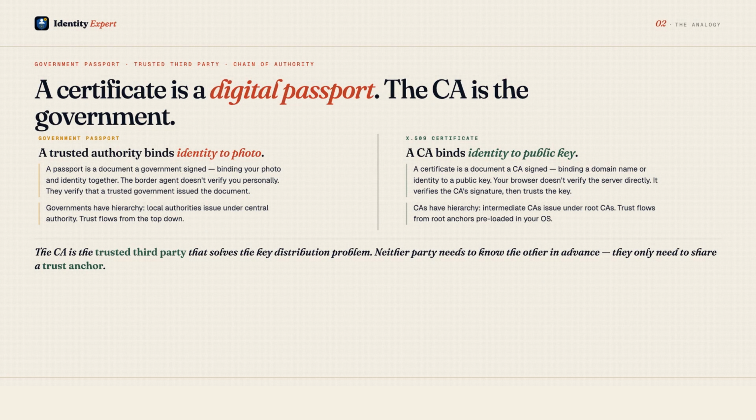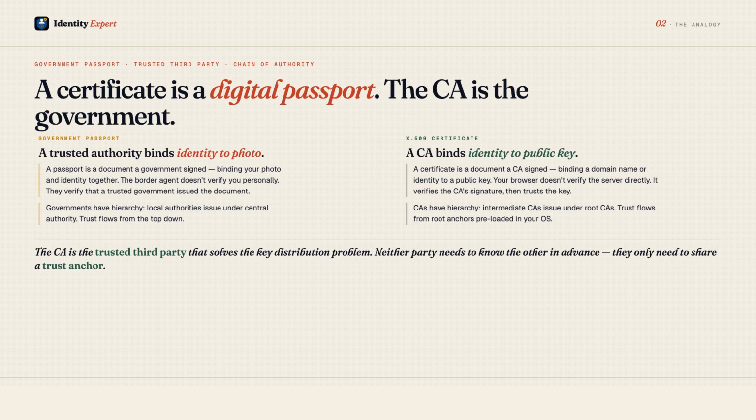Think of PKI like a government passport system. A passport is a document that a trusted authority, a government, has signed, binding your photograph and identity information together. When a border agent checks your passport, they're not verifying you personally, they're verifying that the document was issued and signed by a trusted government. If they trust the issuing government, they trust the passport. PKI works the same way.